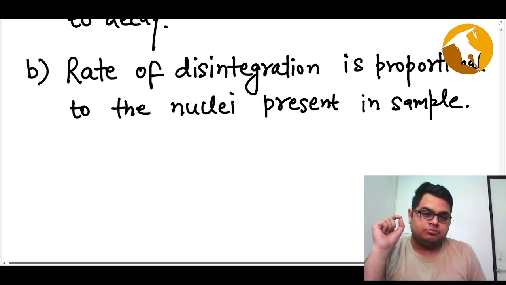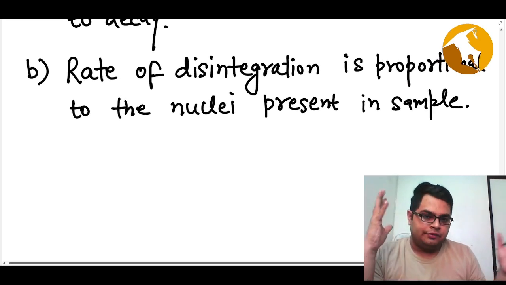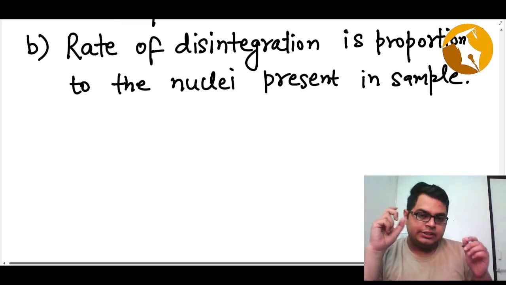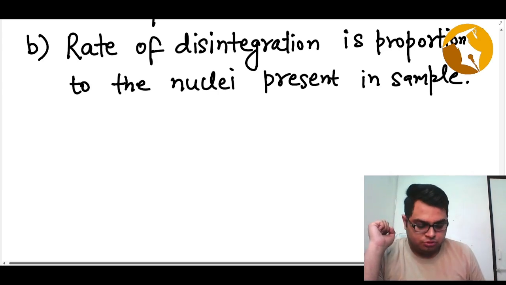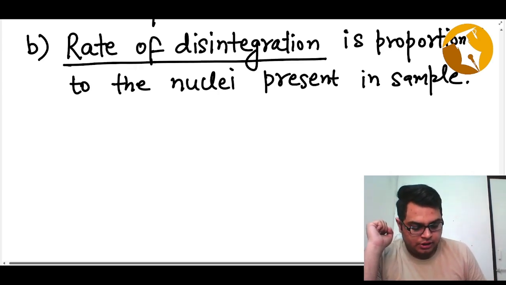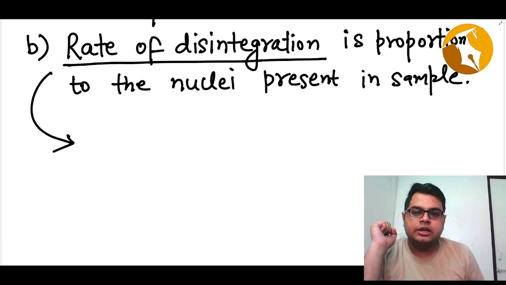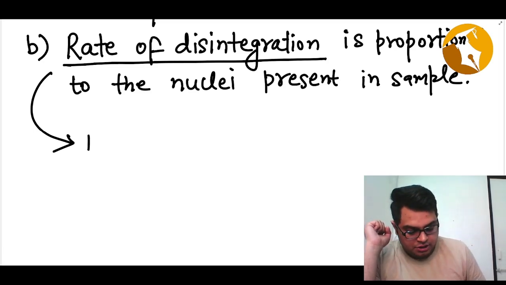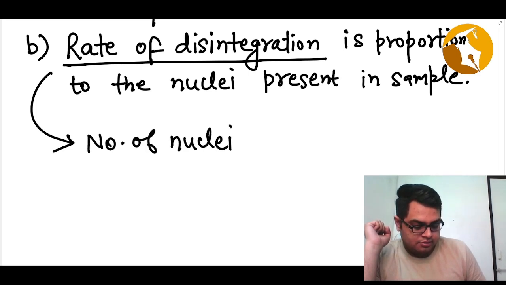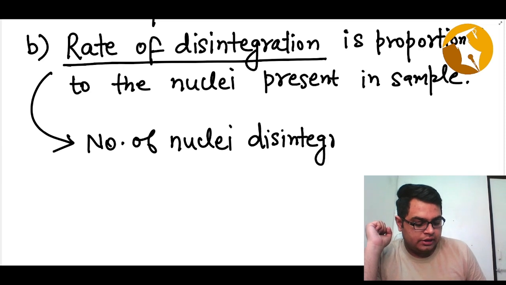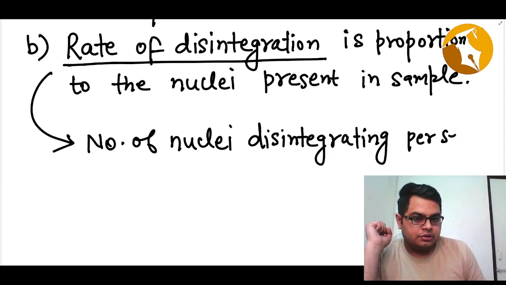So let's say you have a radioactive sample. What is the rate of disintegration first of all? Rate of disintegration basically means the number of nuclei disintegrating per second.